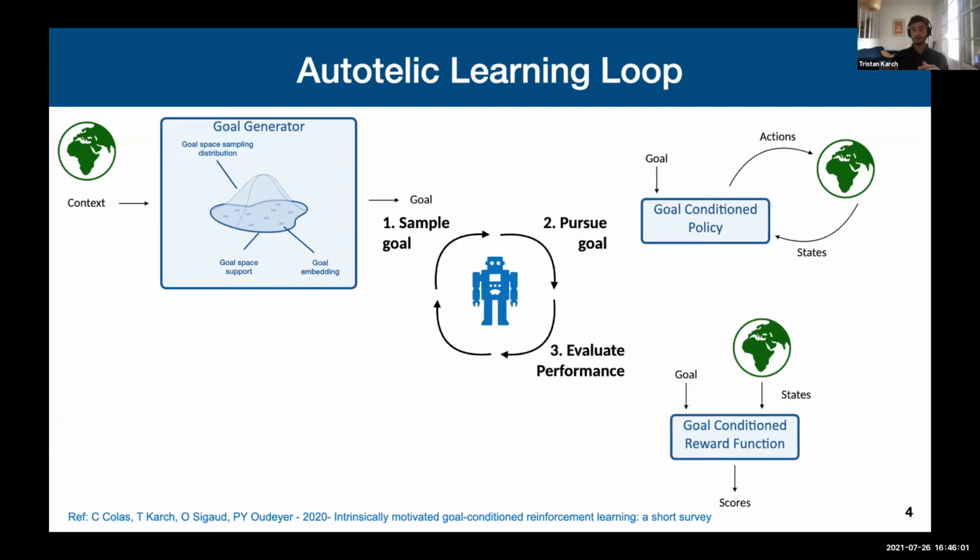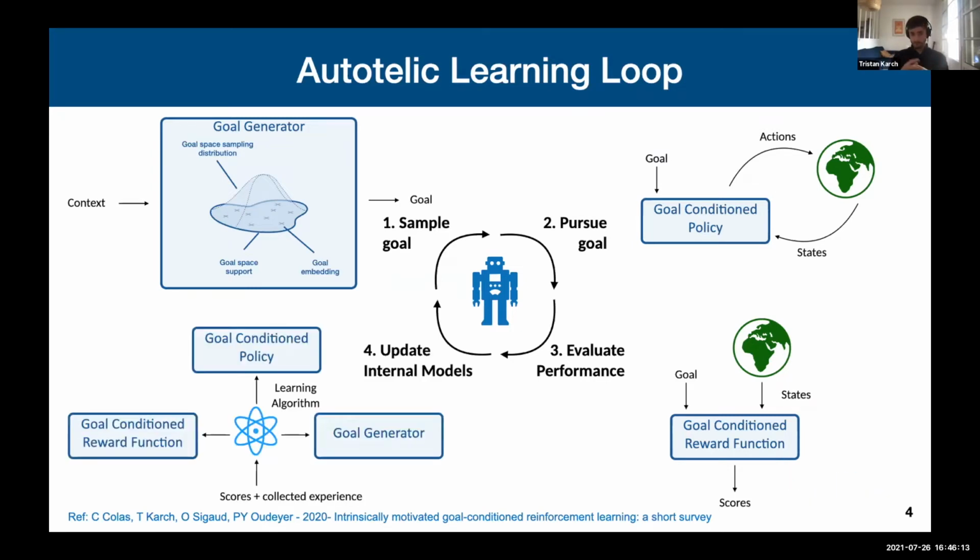So it's going to use an internal reward function that's going to tell it how good it is at solving goals. And once it has done these three steps, the agent can use the scores that it calculated thanks to its reward function, as well as all the collected experience, in order to update its internal models and start looping again.